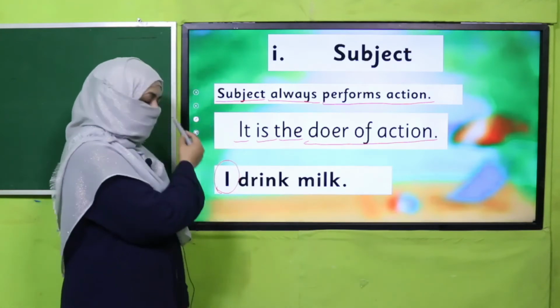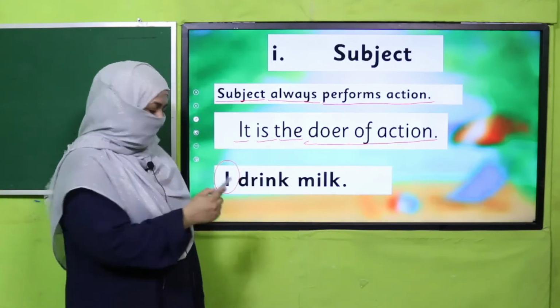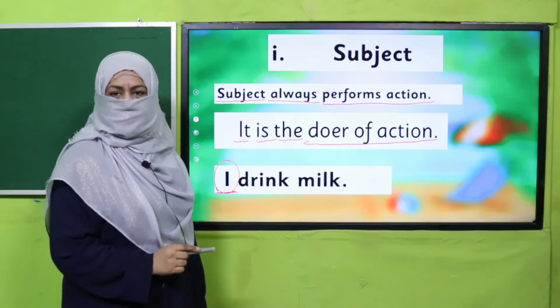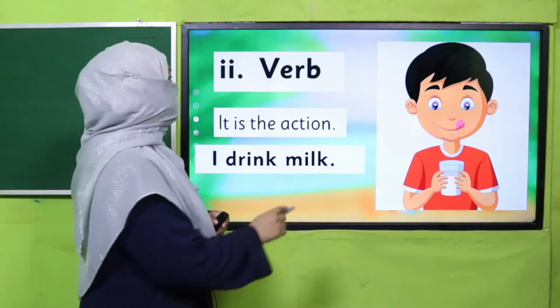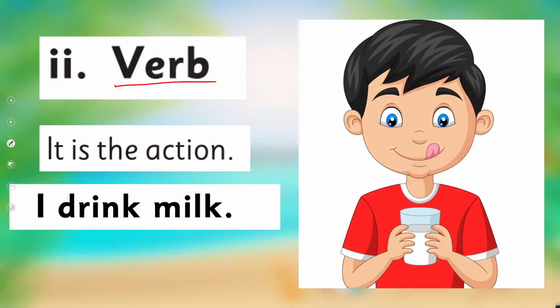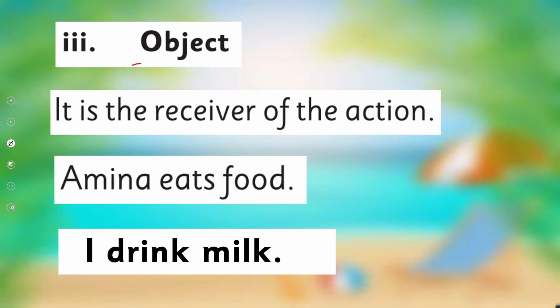So in this action, who drank milk? I is subject, right? Next part is verb. And what is verb? Verb is actually the action. And what is the action in this sentence? Drink. It's verb. And the third part is object. It is the receiver of the action on which the action is done. The receiver of action.